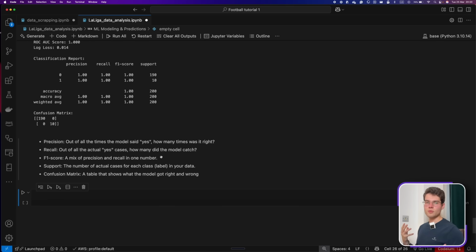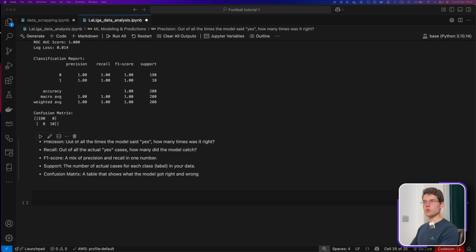It's usually the most balanced result to look into. The support is the number of actual cases for each class label in your data. And here we have 190 that didn't win the championship and 10 that won the championship. Always good to have a visual of these things. And the confusion matrix is a table that shows what the model got right and wrong. And usually it's a very, very interesting report to look into in your machine learning projects.